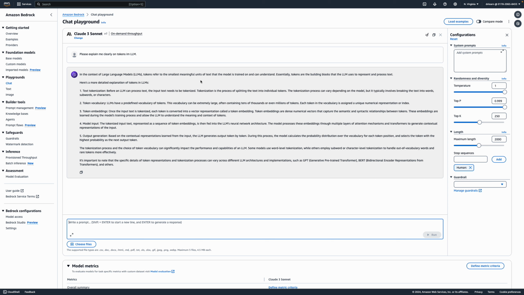If you're giving a big sentence, like 'Please explain me clearly on tokens in LLM' (it was my mistake, spelling one), it's going to divide my prompt into tokens. Maybe it will pick this as one token, then this as another token, and so on.